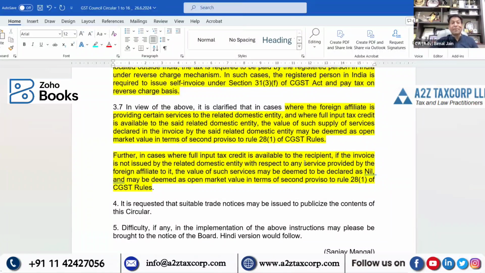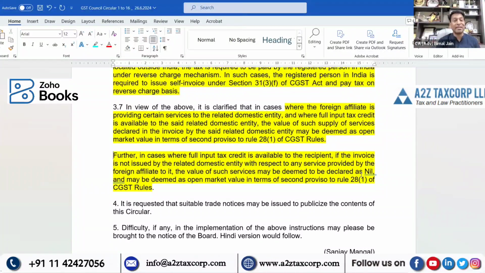Pay up the RCM liability, then what would be the valuation, right? So it is now helping all of us together. What is it saying? It is saying that value of such services may be deemed to be declared as nil and may be deemed as open market value in terms of second proviso to Rule 28, Sub-Rule 1 of CGST rules.